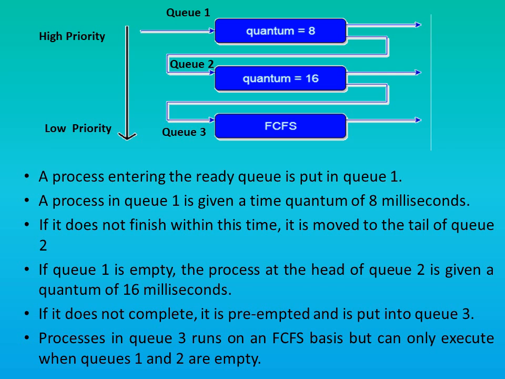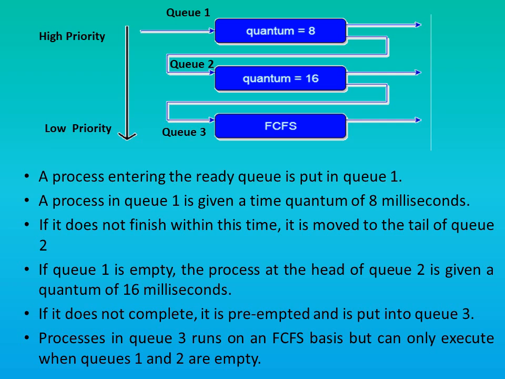Now, if a process from Q3 is executing and a new process arrives and is put in Q1, then the process executing from Q3 is suspended and the process from Q1 starts execution. Now, the process in Q3 may have to wait infinitely if processes keep on coming.